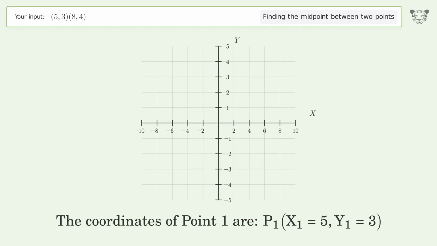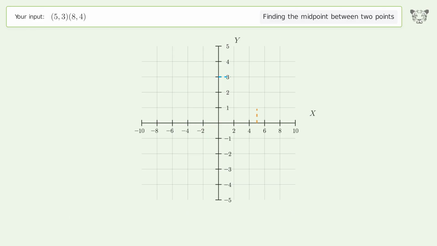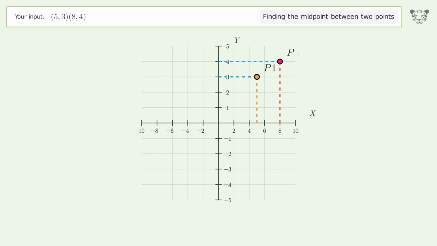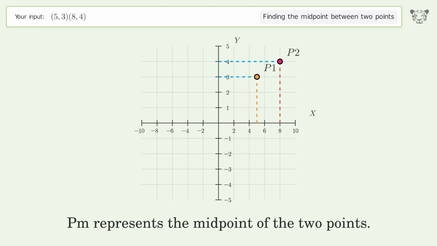The coordinates of point 1 are x1 equals 5, y1 equals 3. The coordinates of point 2 are x2 equals 8, y2 equals 4. PM represents the midpoint of the 2 points.